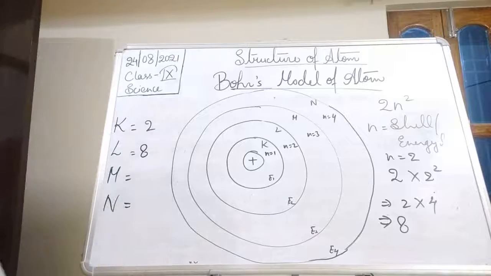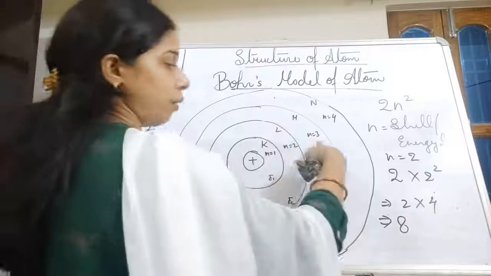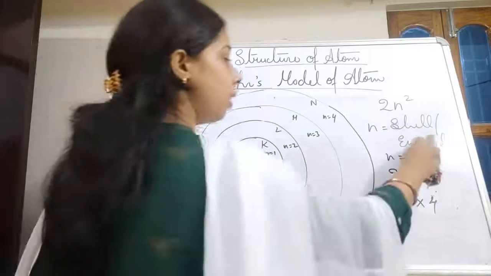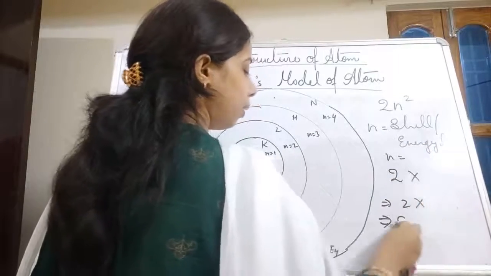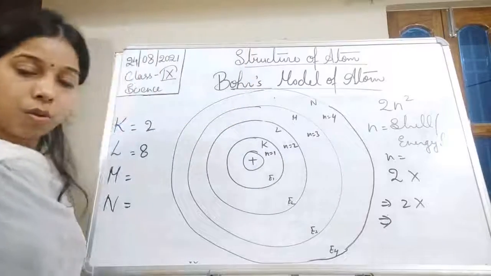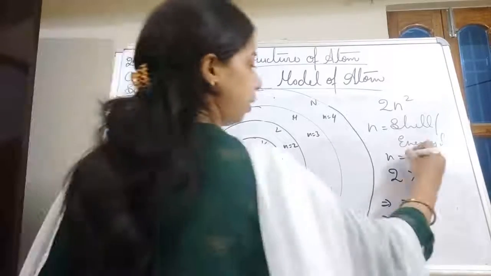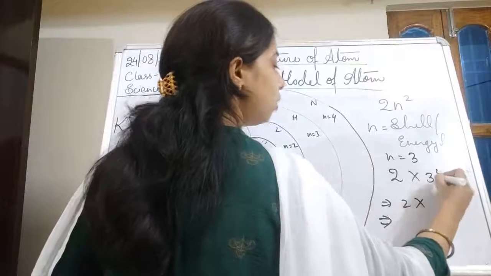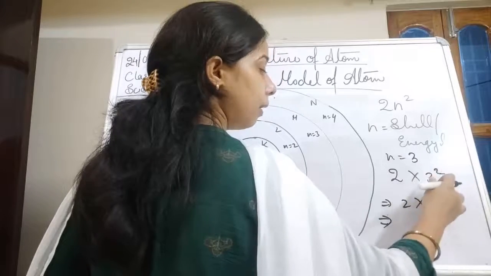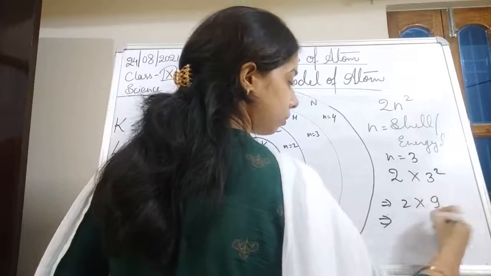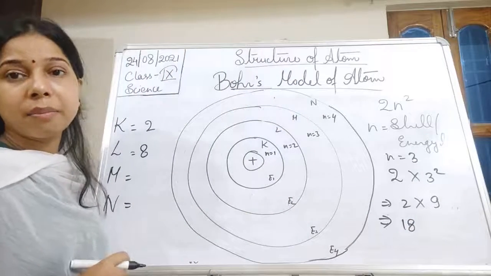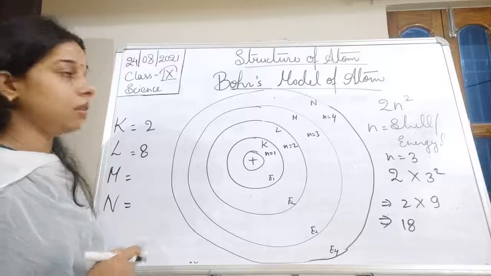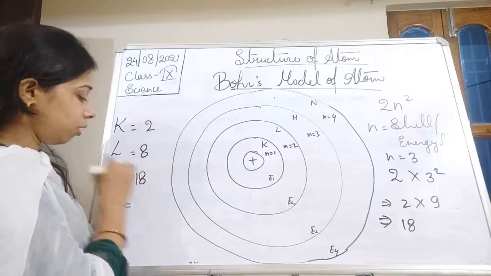Then the third one is the M shell, which is n is equal to 3. So here, taking n is equal to 3, we get the value. Now this is 3 square. 3 into 3, 9. 9 into 2, 18. So the maximum number of electrons accommodated by it will be equal to 18.